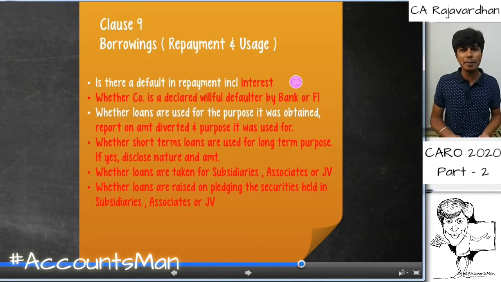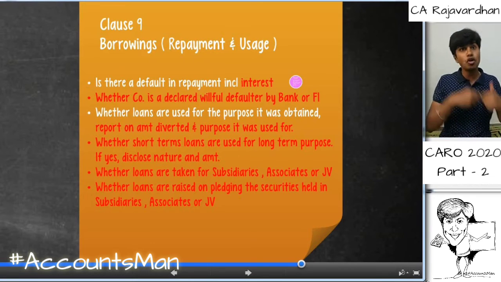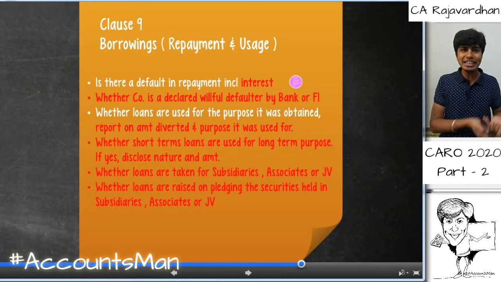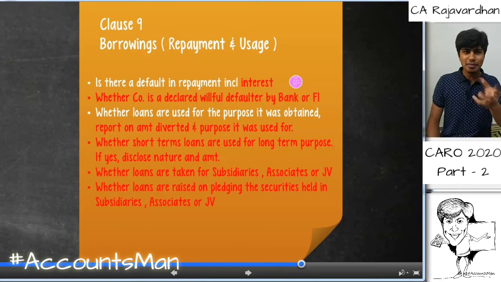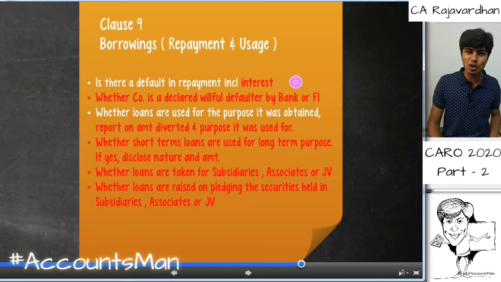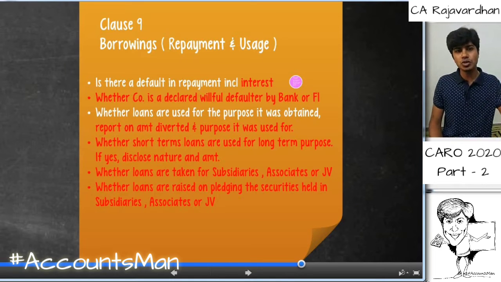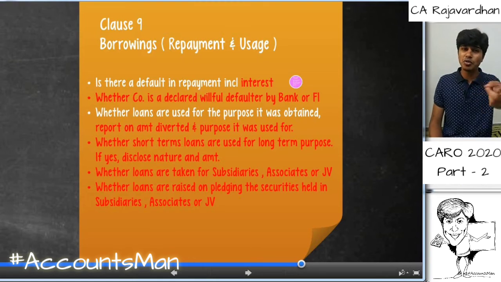Then, if the company has taken short-term loans but used them for long-term purposes, we need to comment upon the same. Something similar to the case of IL and FS, wherein money which was supposed to be used for long-term purpose could not be used for long-term purpose. So if you have taken short-term funds, they should be used for short-term. If it is long-term, it should be used for long-term. Short-term funds used for long-term purposes will affect your working capital cycle, which will push you into cash losses.